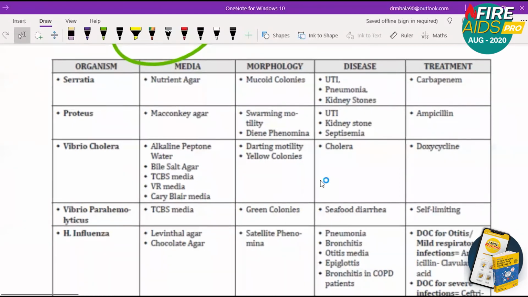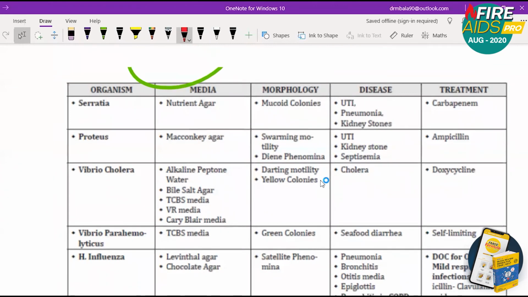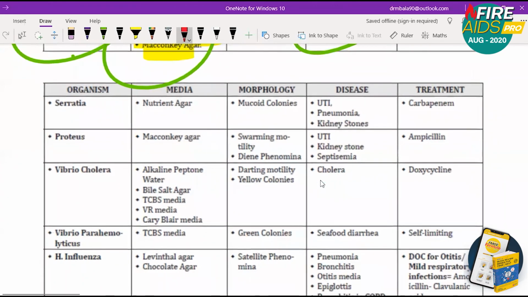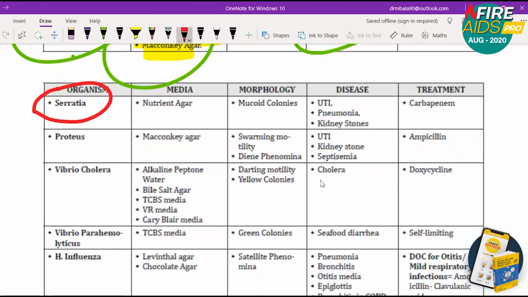Then the next organism we are going to deal with is Serratia. Am I audible now? Can everyone hear me? Yes, good. So we're going to deal with Serratia.